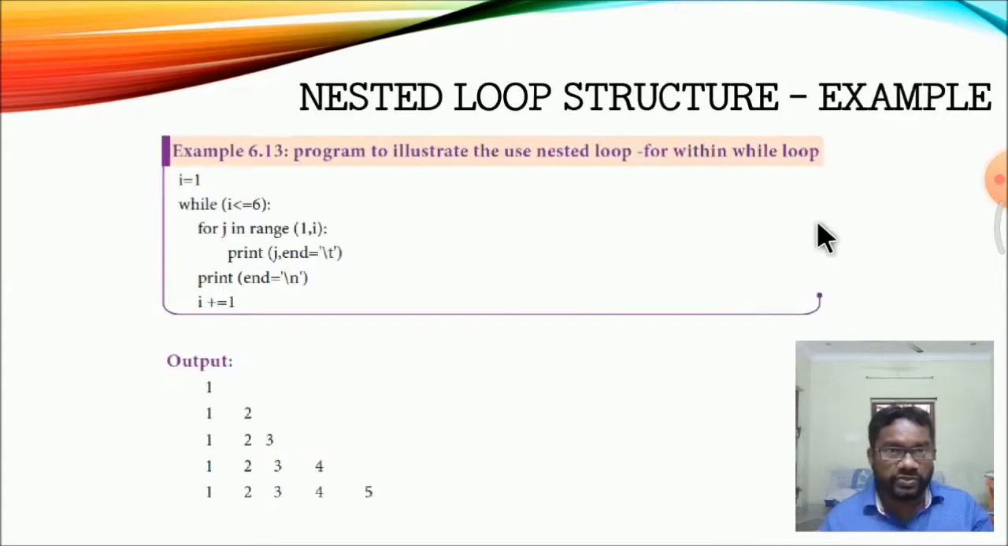Some examples of the nested looping structure are given. While i is less than or equal to 6, the value is incremented by 1 each time. First it prints 1, then another pass prints 1 and 2, another prints 1, 2, 3, till the end value 5. Less than 6 means the maximum value returned is 5. The test condition must be true. When the condition becomes false, the statement is automatically terminated.